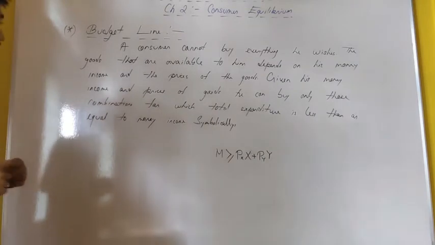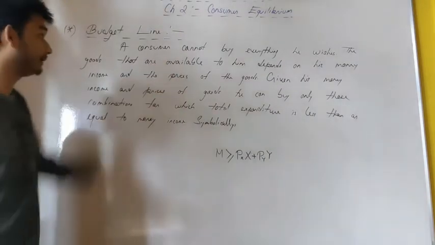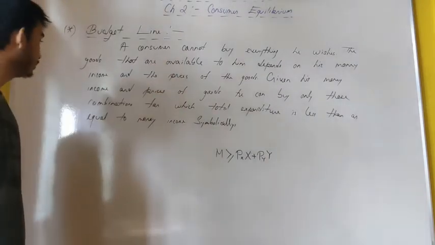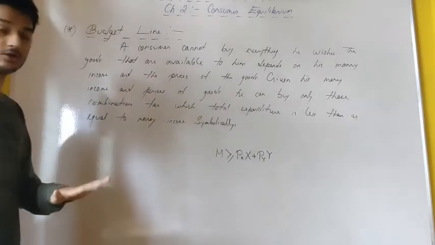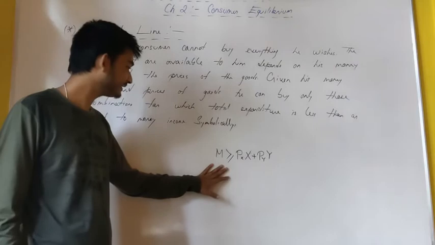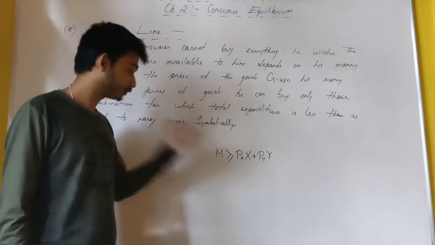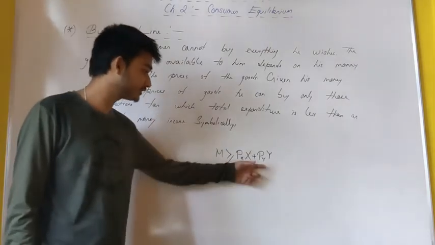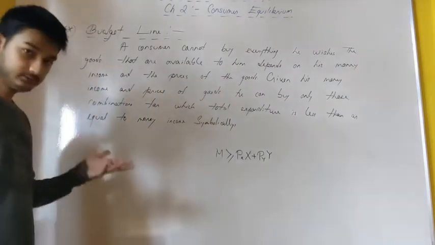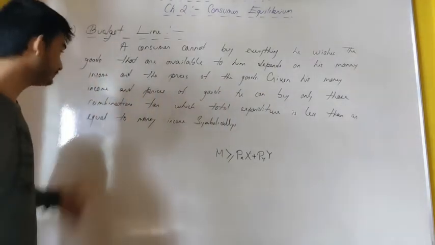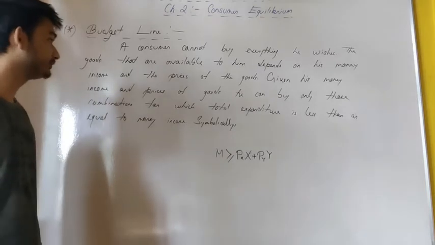Having discussed our budget constraint, we can easily say that no combination for which total expenditure is greater than my money income can be purchased by the consumer.